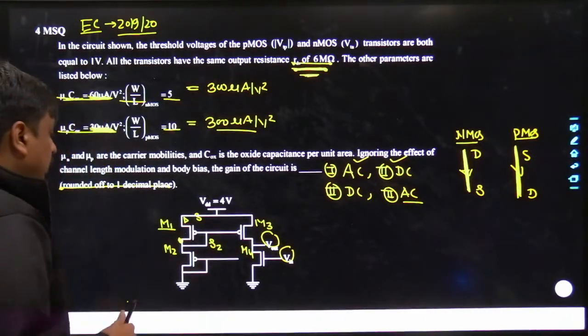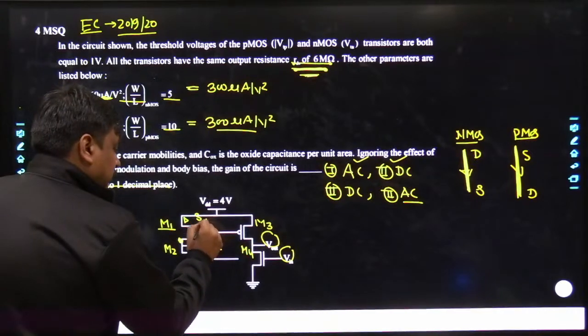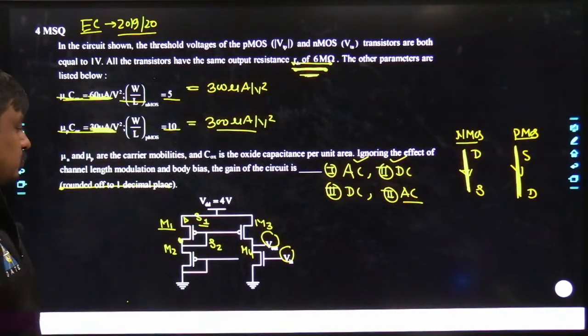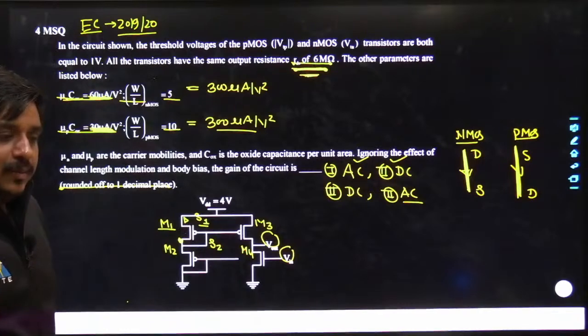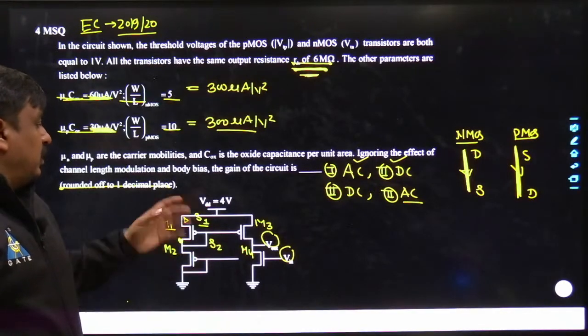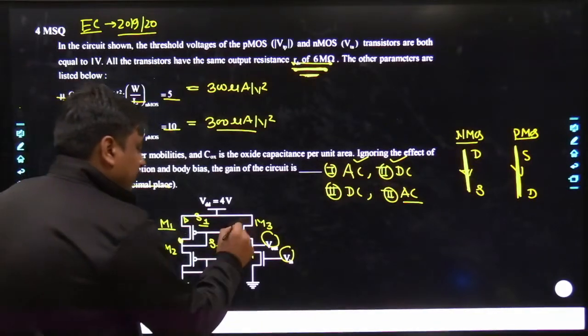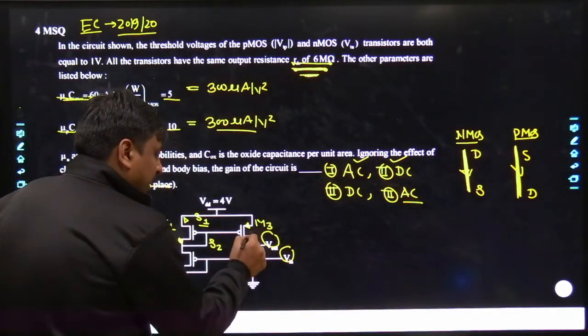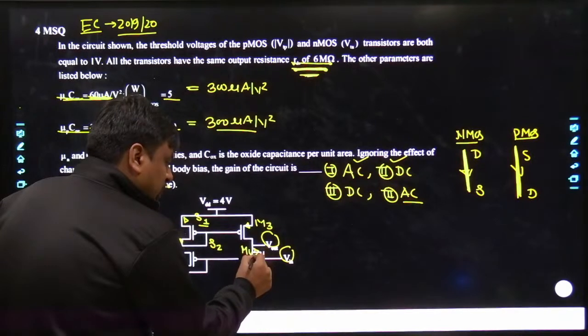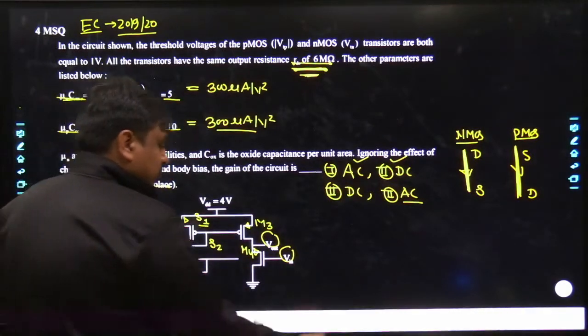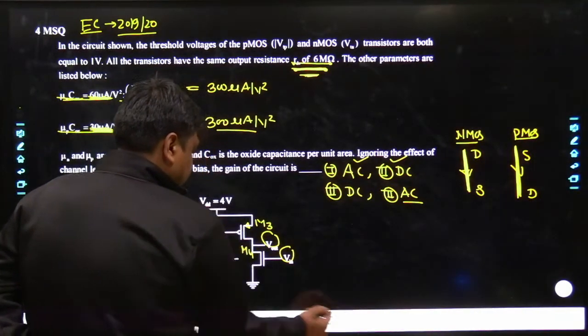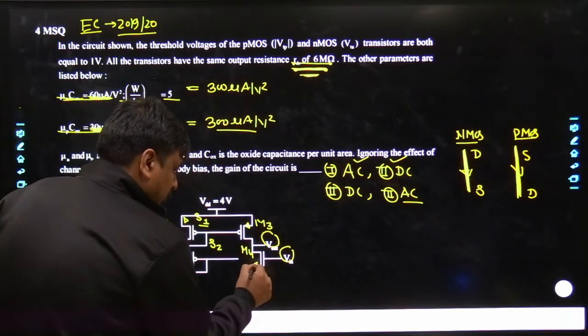Agreed, no? S1 and S2. Anyway, keep that aside, now focus on this MOS. This would be the source, this would be the drain, and this would be the source now.